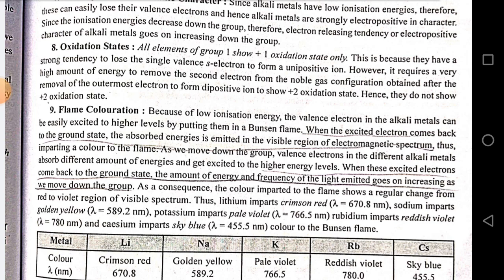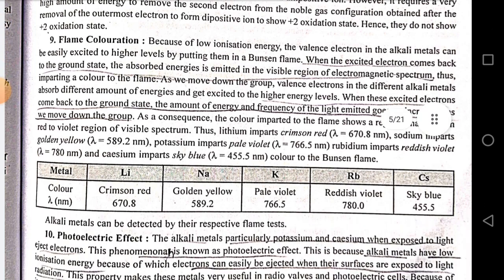As we move down the group, valence electrons in the different alkali metals absorb different amounts of energy and get excited to higher energy levels. When these excited electrons come back to the ground state, the amount of energy and frequency of light emitted goes on increasing as we move down the group. As a consequence, the color imparted to the flame shows a regular change from red to violet region of the visible spectrum. Lithium imparts crimson red, sodium imparts golden yellow, potassium imparts pale violet, rubidium imparts reddish violet, and cesium imparts sky blue color to the Bunsen flame.